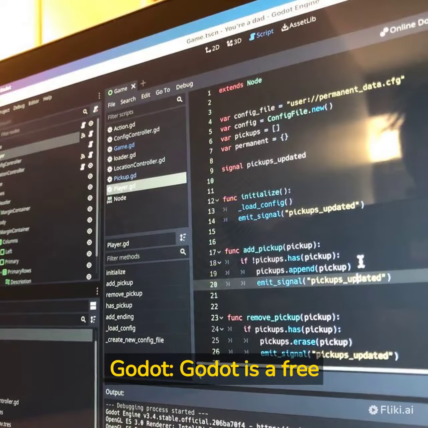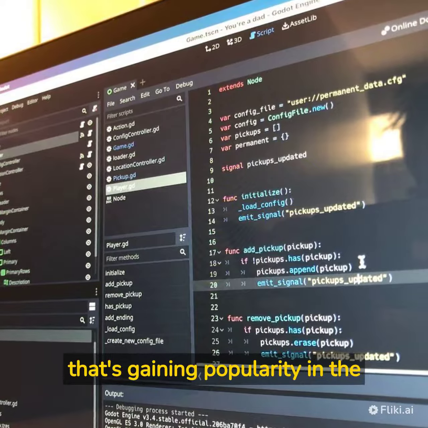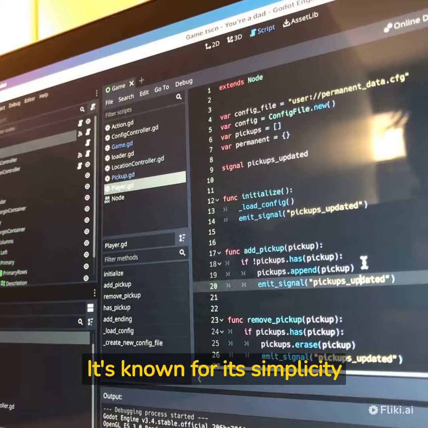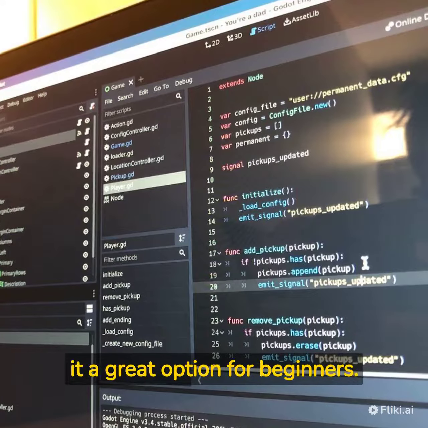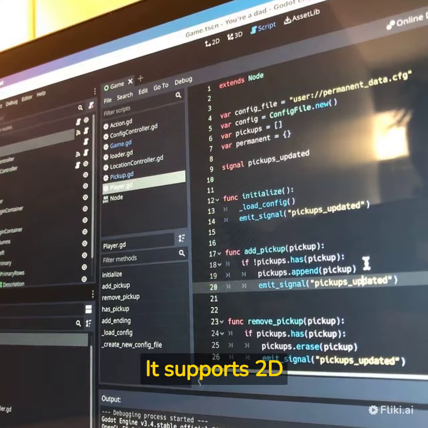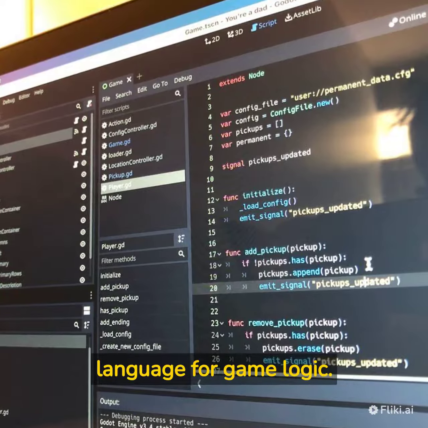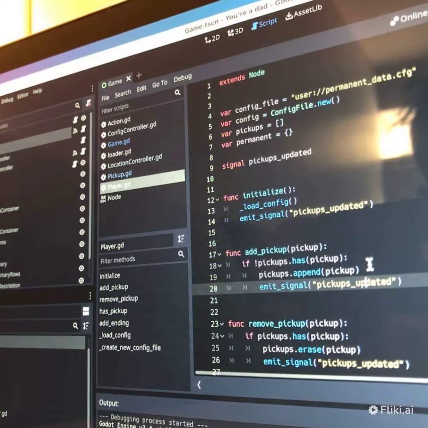Godot. Godot is a free and open-source game engine that's gaining popularity in the game development community. It's known for its simplicity and ease of use, making it a great option for beginners. It supports 2D and 3D graphics, and has a built-in scripting language for game logic.